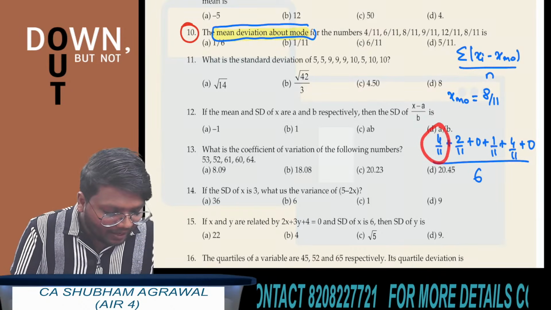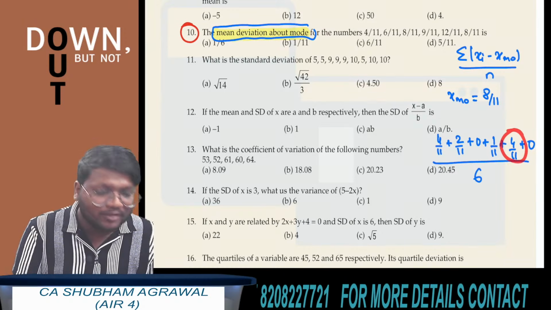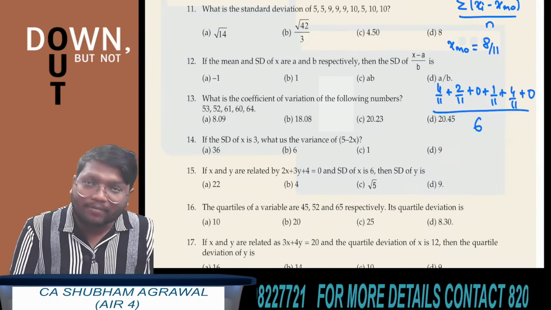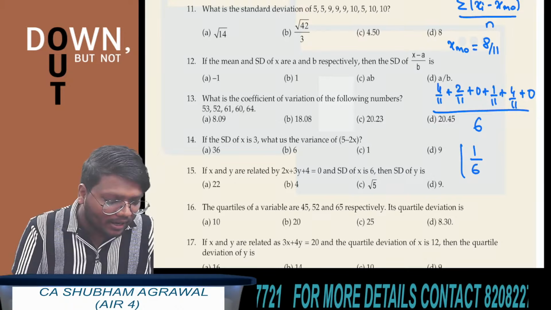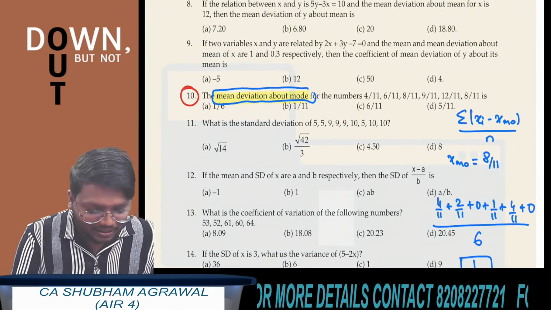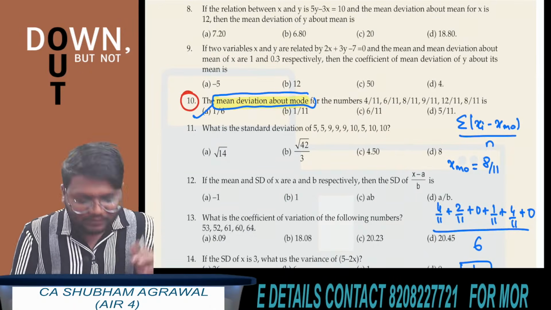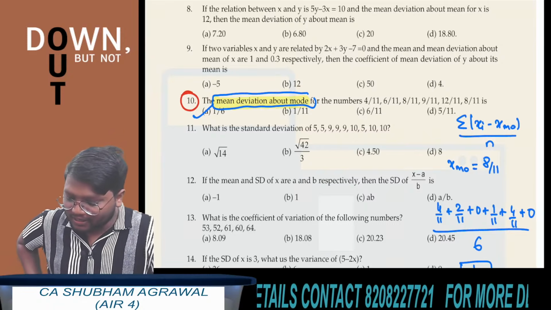Now see, 4 by 11 plus 2 by 11 is 6 by 11. 6 by 11 plus 1 by 11 is 7 by 11. And 7 by 11 plus 4 by 11 is what? 11 by 11. And 11 by 11 is 1. So the final answer is 1 by 6. This is the answer. Which option is correct? Option A. Option A is the correct answer.